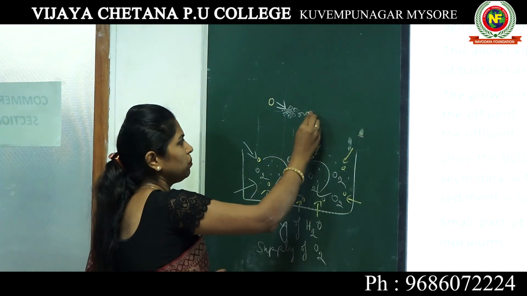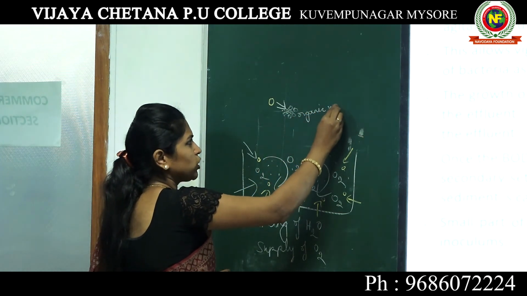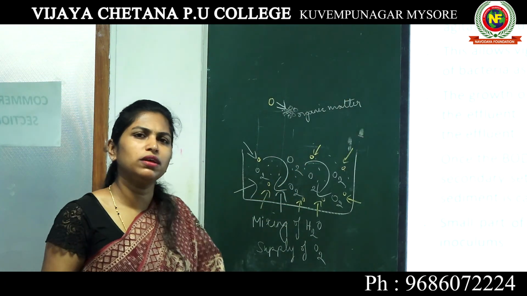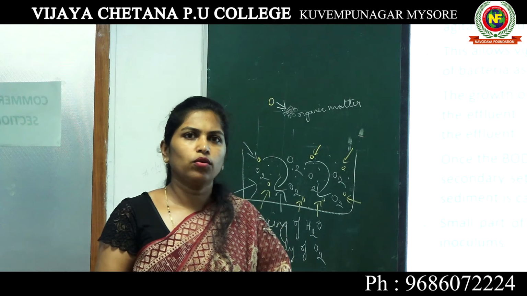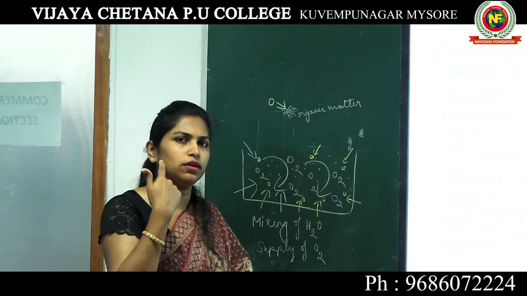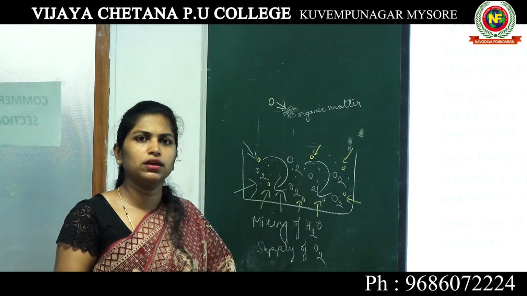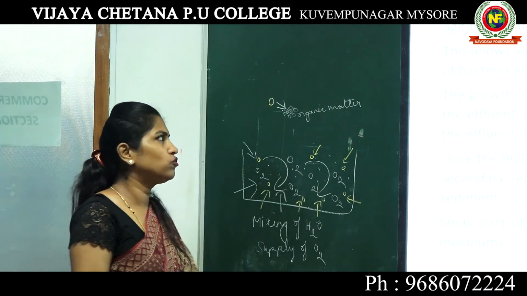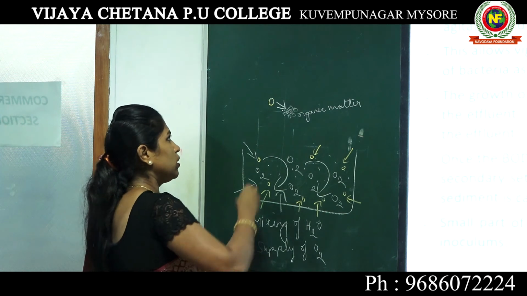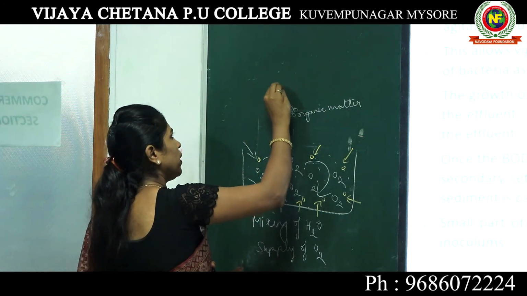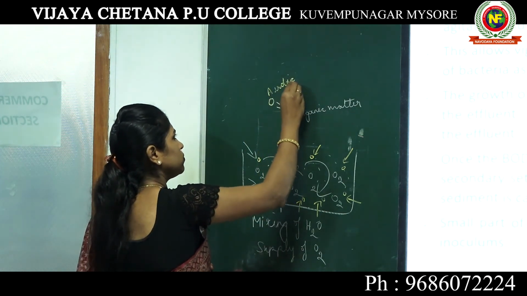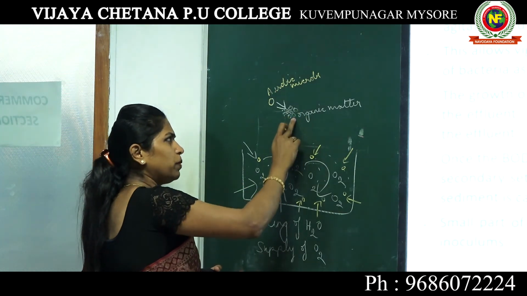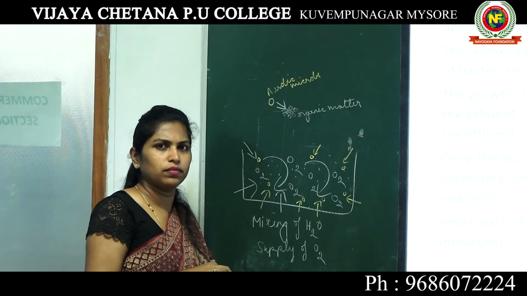This organic matter is actually bad for water, and more organic matter means more pollution. You should understand that when there is more organic matter in the water, the water is more polluted. So this aerobic microbe wants to break down this organic matter.